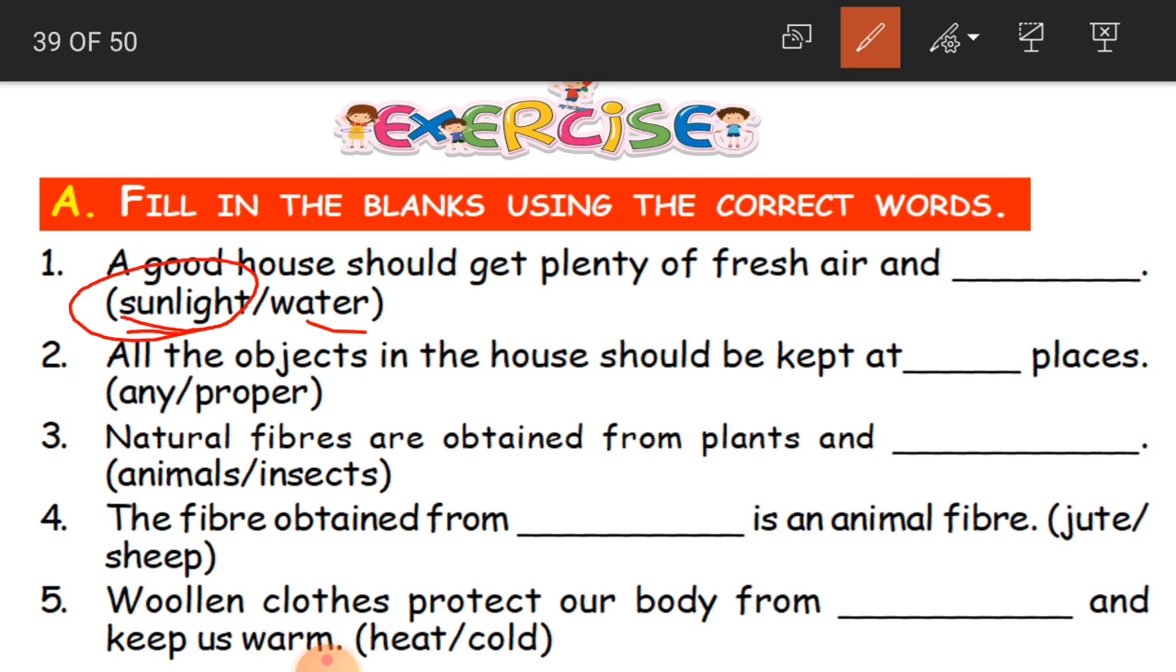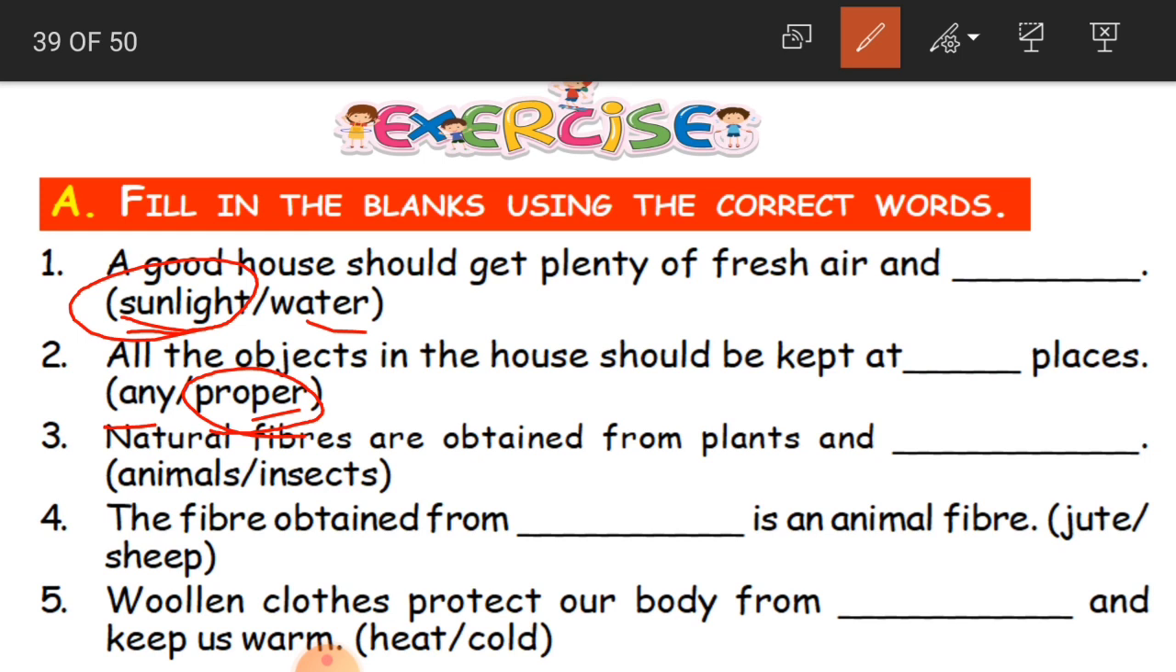The second blank is, all the objects in the house should be kept at dash places. All the objects, in the sense all the things in the house, must be kept at dash places. Options are any or proper. So can we keep any object here and there wherever we wish? No, we have to keep them in a proper way, in proper places. So proper is the correct answer.